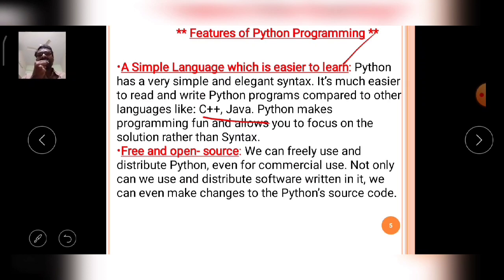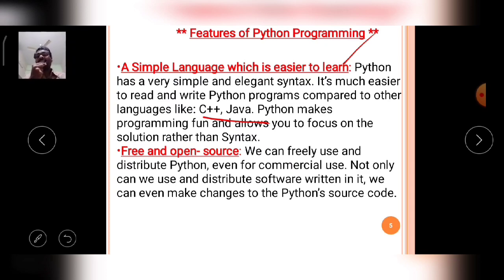But in the Python language, the syntaxes are very easy. So generally the programmer or the user concentrates on the solutions, concentrates on the logic, concentrates on how the program will act. That is the main concept of the programmer. No bother about the syntaxes. Why? Because the syntaxes are very simple and very easy.